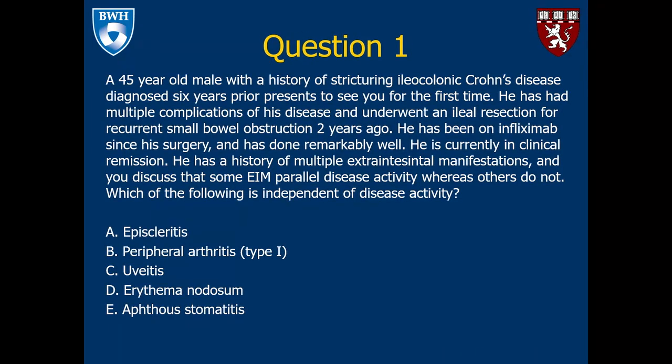So question 1. A 45-year-old male with a history of stricturing ileocolonic Crohn's disease, diagnosed 6 years prior, presents to see you for the first time. He has had multiple complications of his disease and underwent an ileal resection for recurrent small bowel obstruction 2 years ago. He has been on infliximab since his surgery and has done remarkably well. He is currently in clinical remission. He has a history of multiple extraintestinal manifestations, and you discuss that some extraintestinal manifestations parallel disease activity, whereas others do not. Which of the following is independent of disease activity?